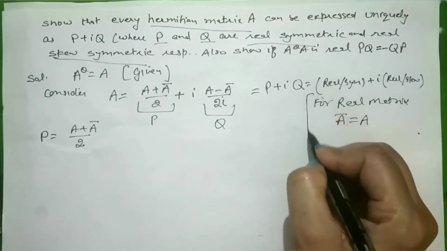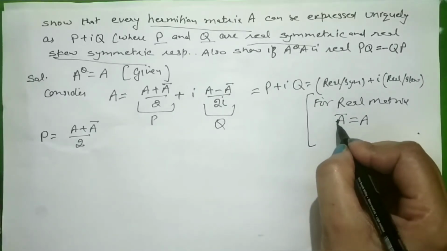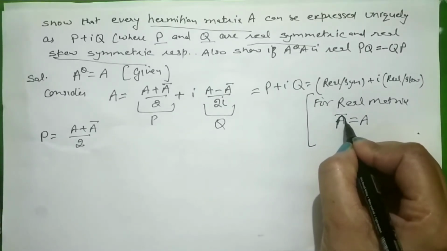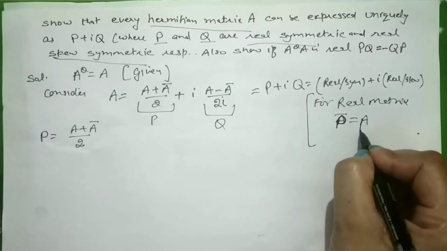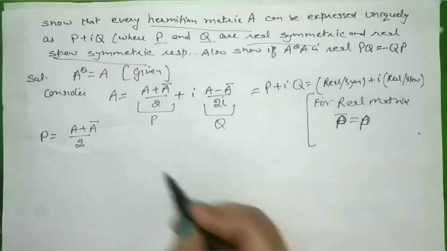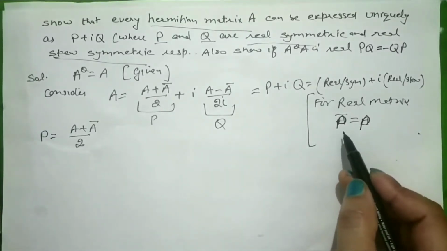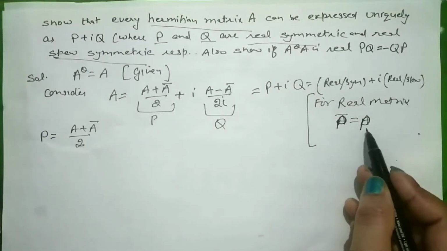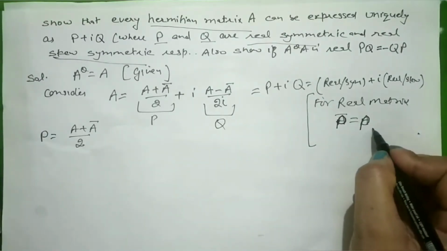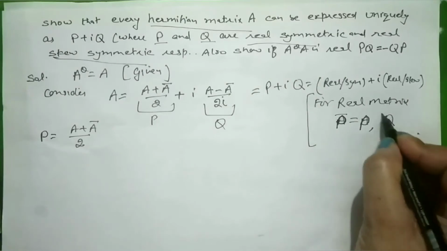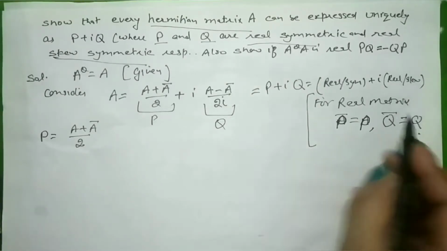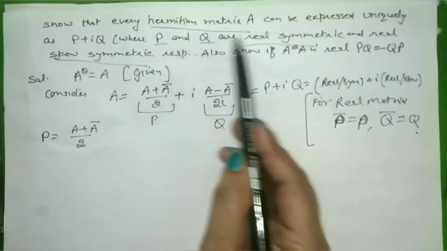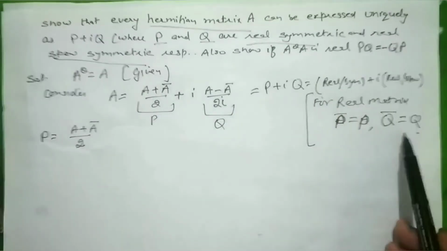If we have to prove that a matrix is real, then A bar equals A. So this is the way you can write for P here, because in this question we have to prove it for P. So for a real matrix we have to prove P bar is equal to P, and for Q also, because Q should also be real, because P and Q are real symmetric and real skew symmetric.